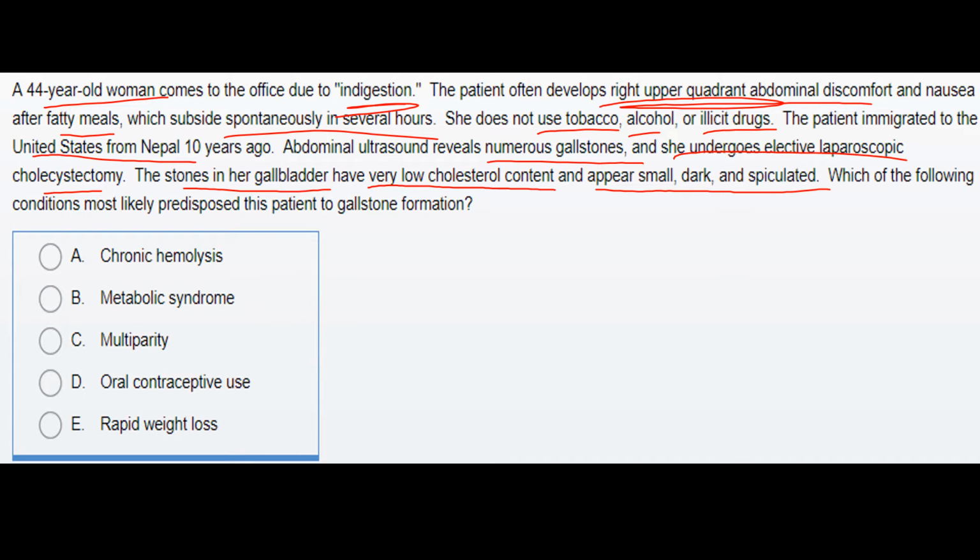Which of the following conditions most likely predisposed this patient to gallstone formation? Since the gallstones were very small, dark and spiculated with very low cholesterol content, this itself indicates that this is due to chronic hemolysis and not due to metabolic syndrome or any other cause.